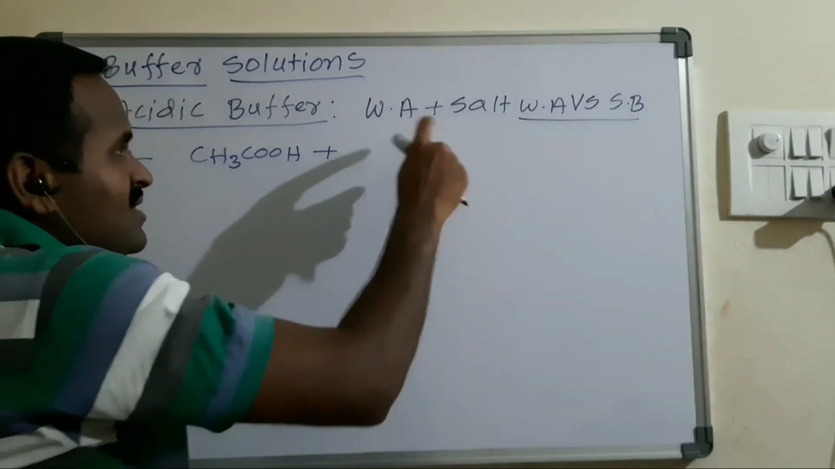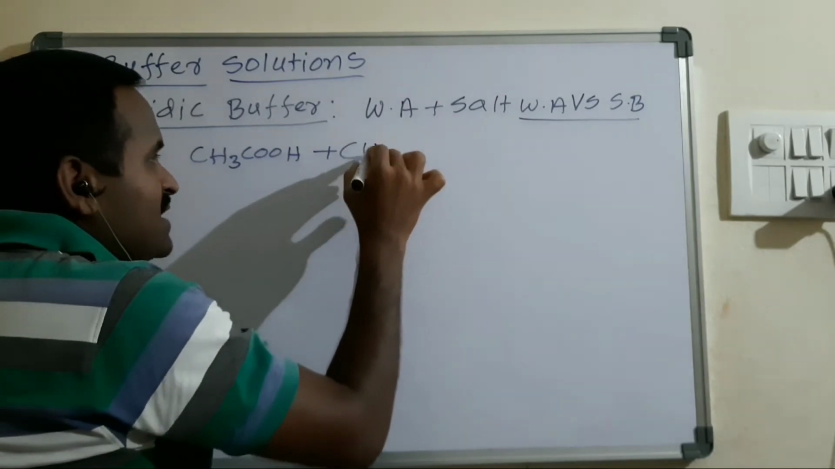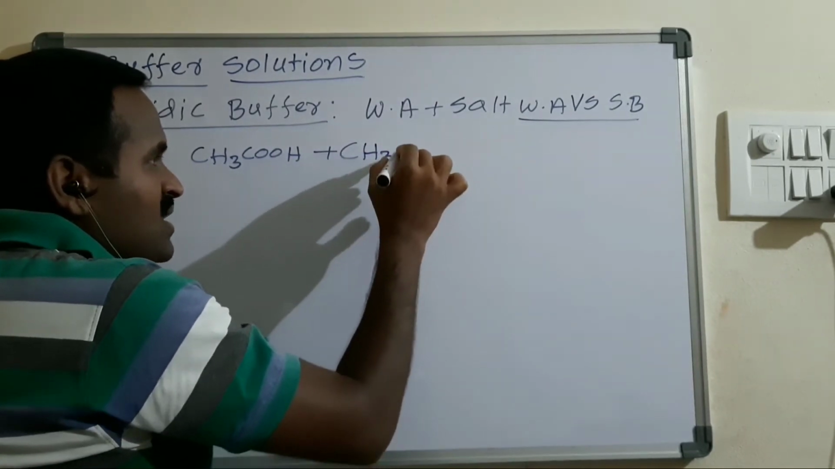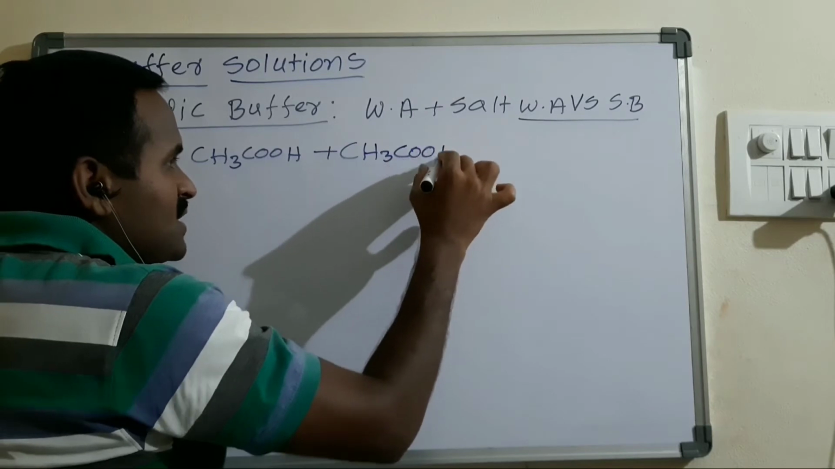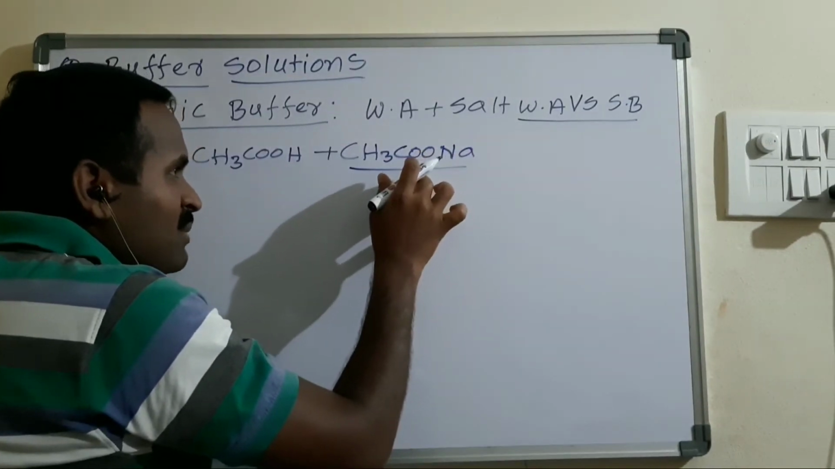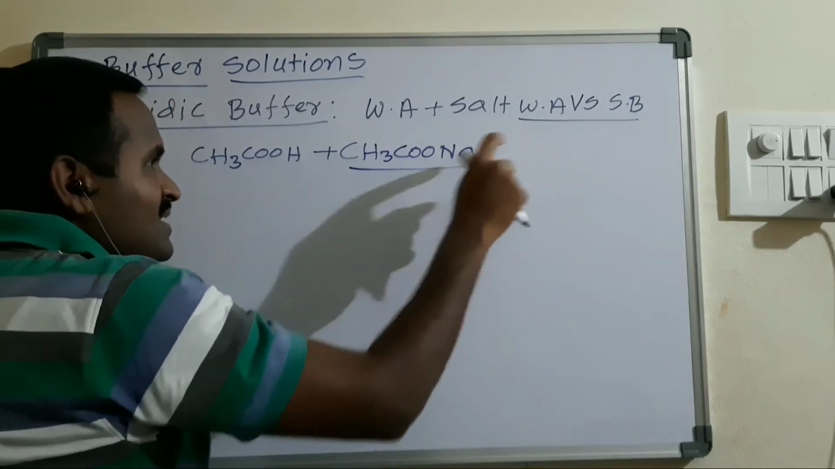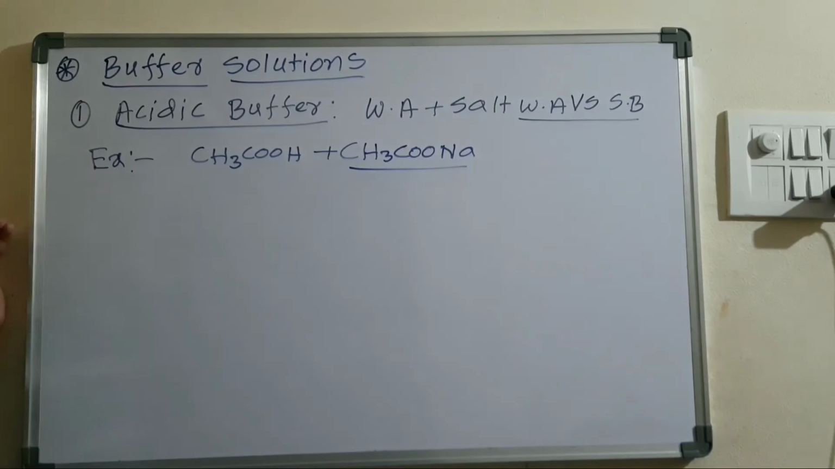If it reacts, with this weak acid and strong base, it forms sodium acetate, CH3COONa. This is a salt which is going to be formed by the combination of the weak acid, acetic acid, and a strong base, sodium hydroxide.